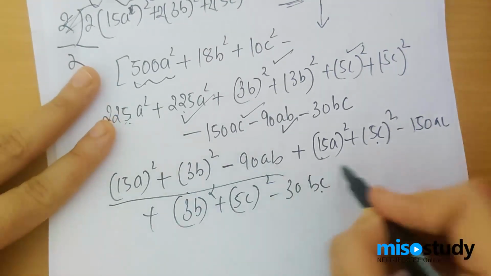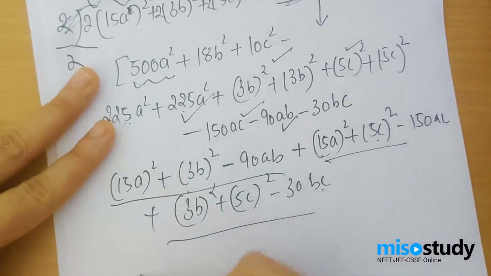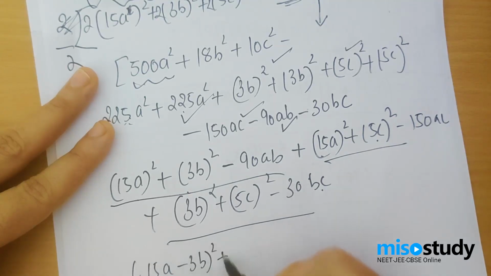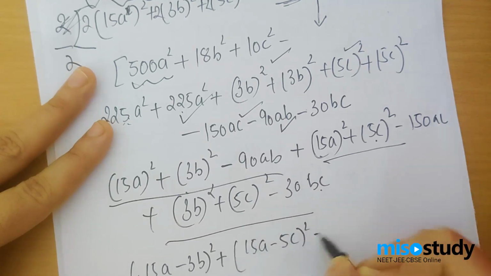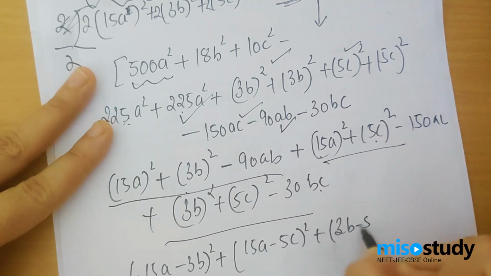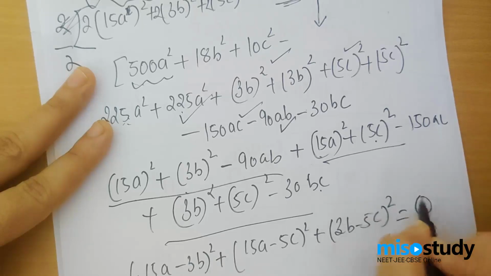So I've used everything. So what is this? This is nothing but 15A minus 3B whole squared. What is this? This is nothing but 15A minus 5C whole squared, and this is 3B minus 5C whole squared equal to 0.